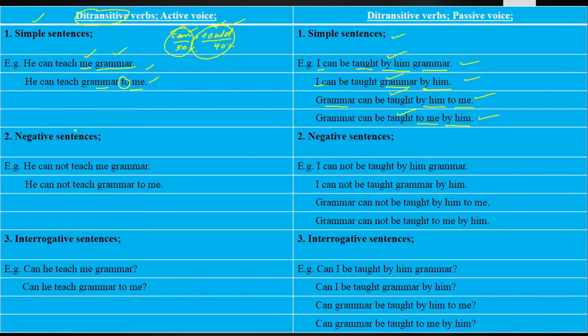Next we have got the negative sentences, those sentences in which we deny the statement, reject the statement and refuse the statement. He cannot teach me grammar. He cannot teach grammar to me. I cannot be taught by him grammar. I cannot be taught grammar by him. Grammar cannot be taught by him to me. Grammar cannot be taught to me by him.